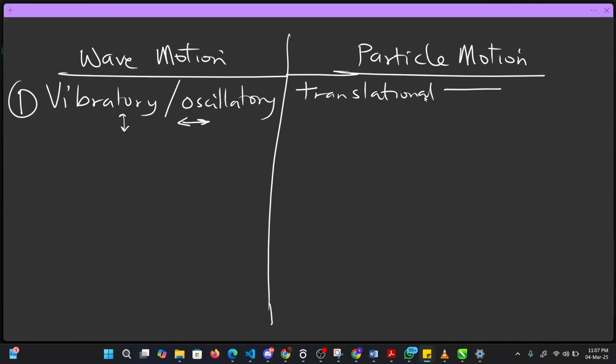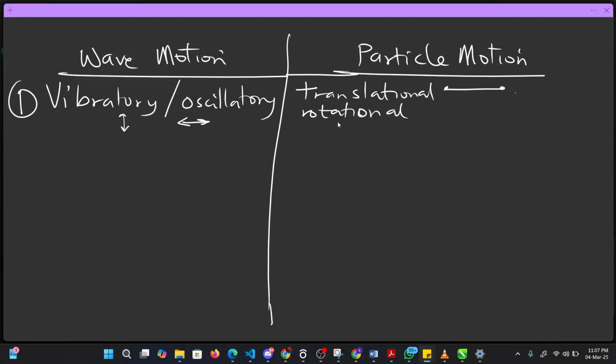So this is translational. The particle moves in a straight line from one point to another, so it's not going to return back. That's not the only motion it does. It also exhibits rotational motion, which means it can revolve, like go around in a circular form.